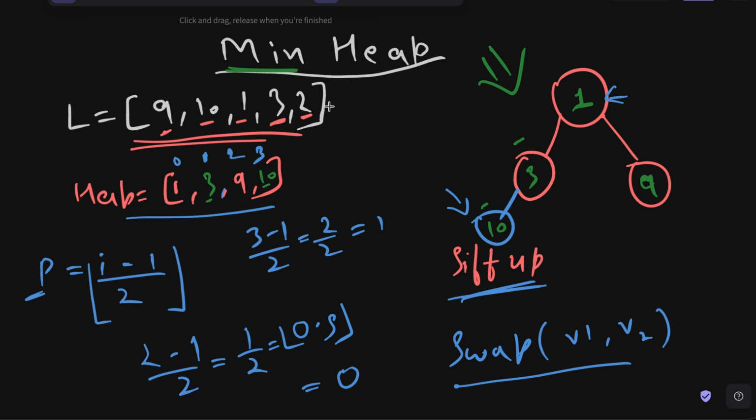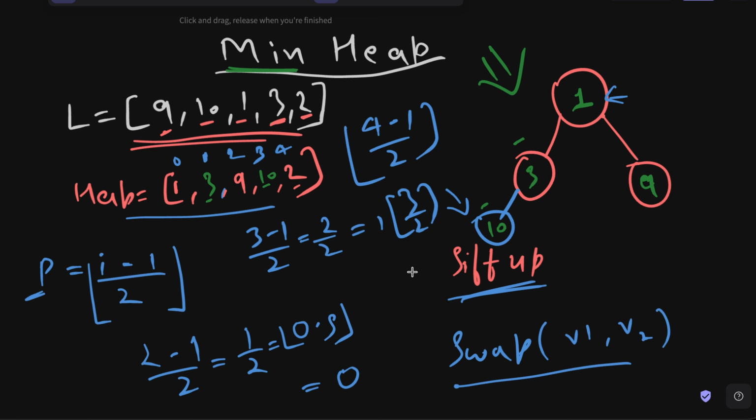Now we reach the next element, that is 2. So we will try to place the 2 here. We will expand this list and we have 2 here. Now where will it be? Well, the index of the 2 is what? It is going to be 4, right? And so the parent is going to be 4 minus 1 divided by 2, floor function, which means 3 divided by 2 floor function, which means 1.5 floor function, which means 1. So 1, that means this particular node, the 3 node, is going to be the parent of this 2 node. It is going to be the right child of 3 right now. So we will have 2 here.